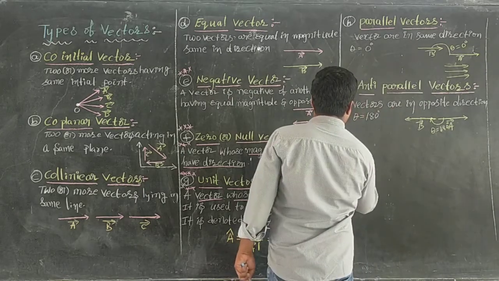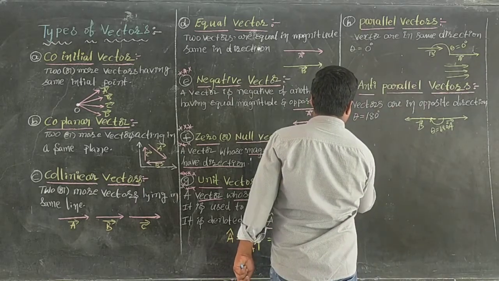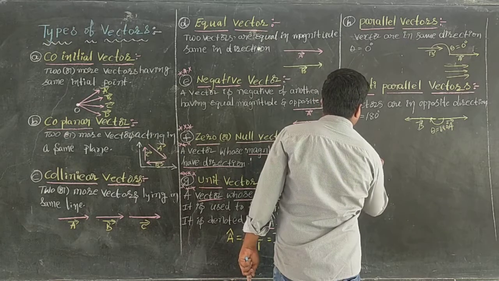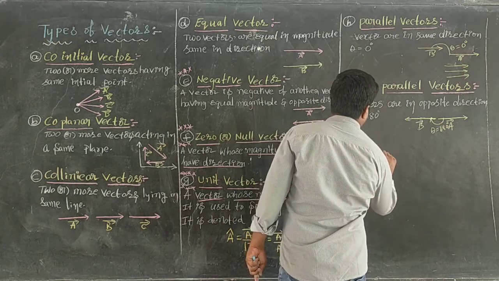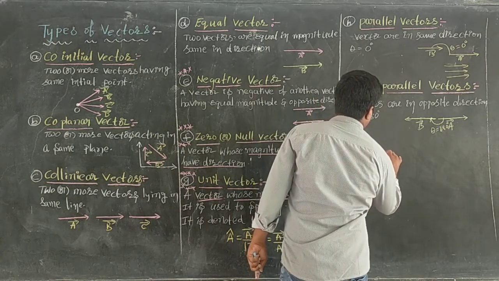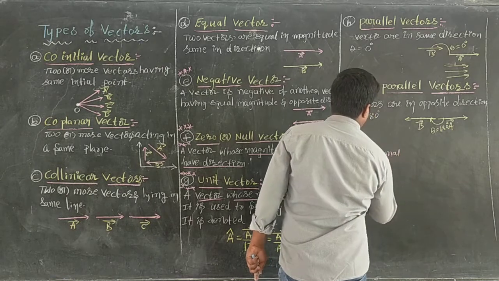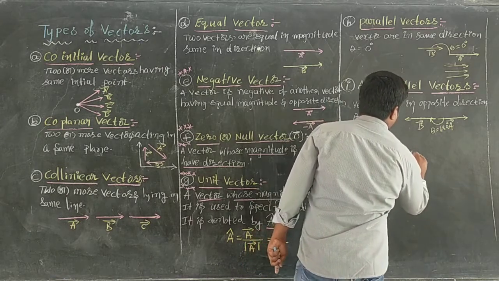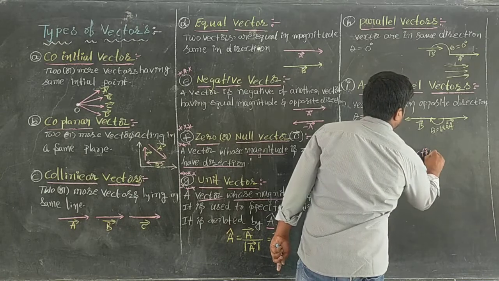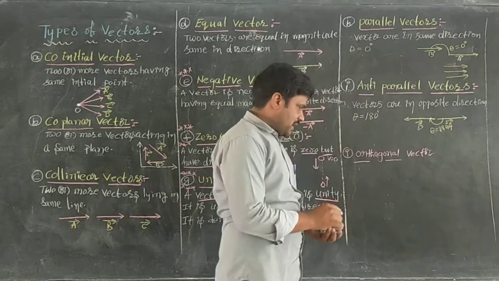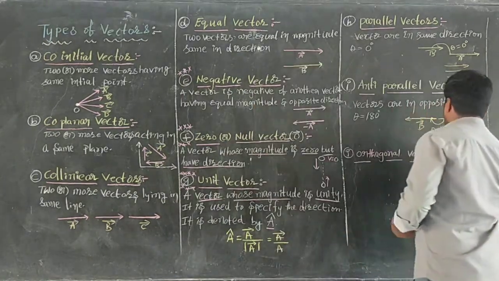Next, orthogonal vectors. What do orthogonal vectors mean? Suppose the two vectors are perpendicular to each other.